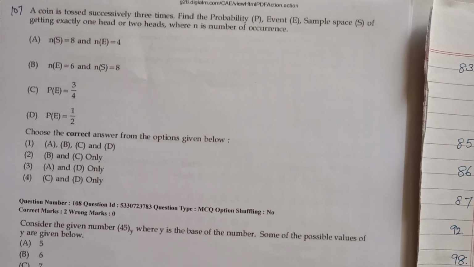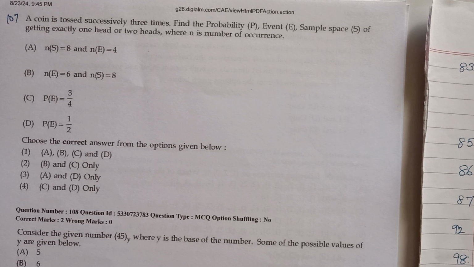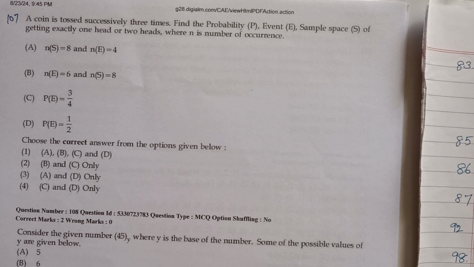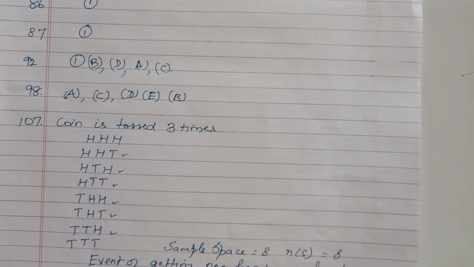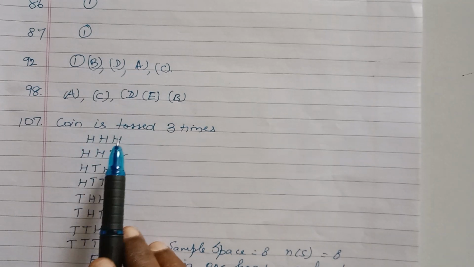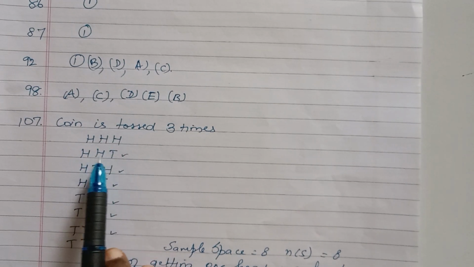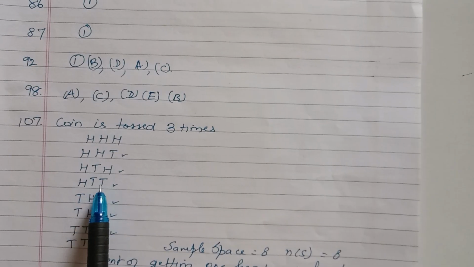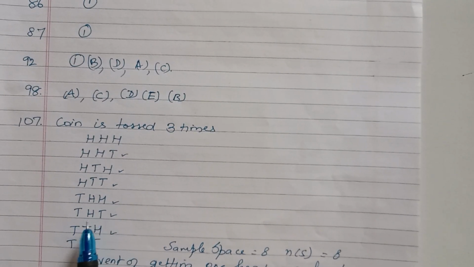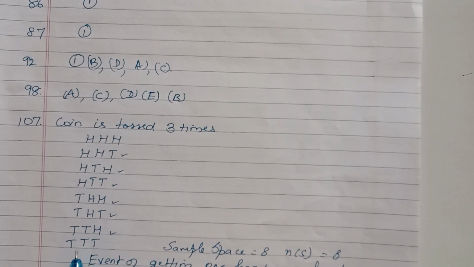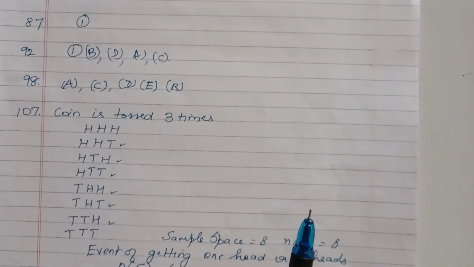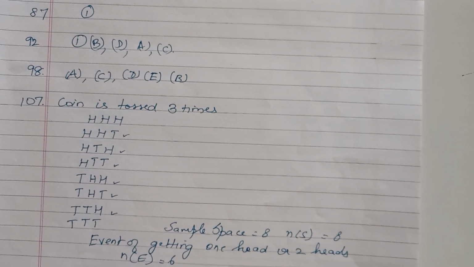So next problem number 107. A coin is tossed successively 3 times. Find the probability of the event in the sample space of getting exactly one head or two heads. So here the coin is tossed 3 times. What are all the possibilities for the 3 coins? It can be head, head, head; head, head, tail; head, tail, head; head, tail, tail; tail, head, head; tail, head, tail; tail, tail, head; and tail, tail, tail. These are all the possibilities when a coin is tossed 3 times.